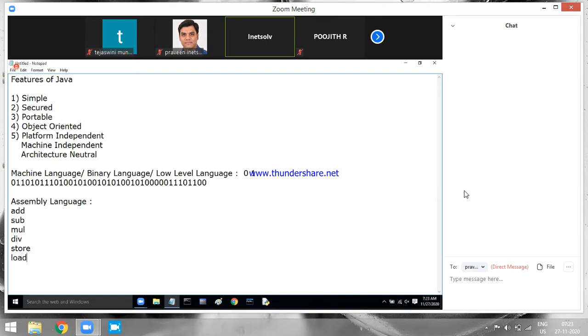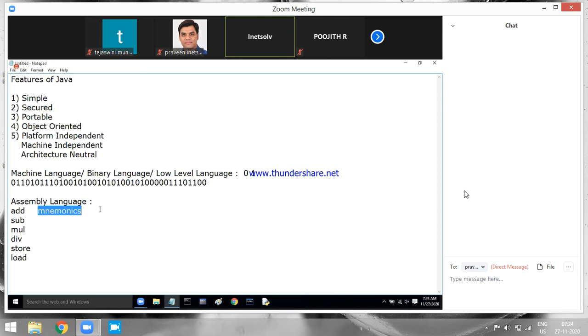A lot of instructions are there. These small instructions are called mnemonics. The M is silent: mnemonics. Zeros and ones are called bits. These instructions are called mnemonics.